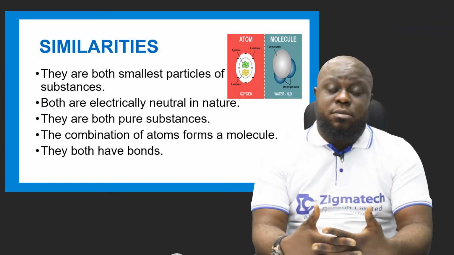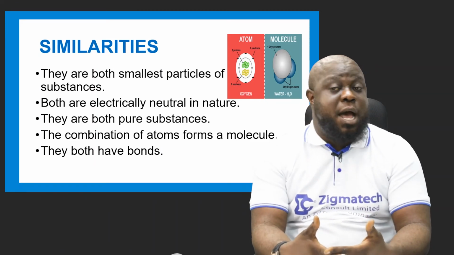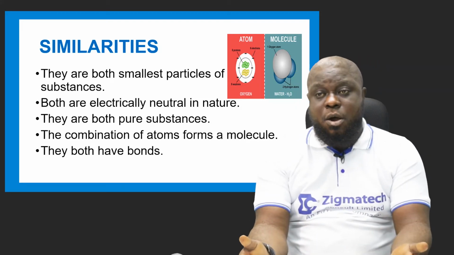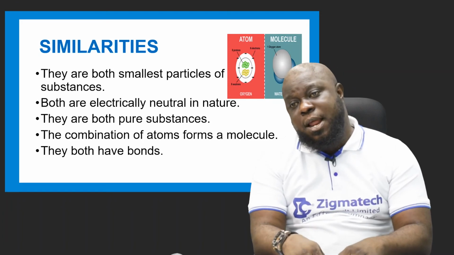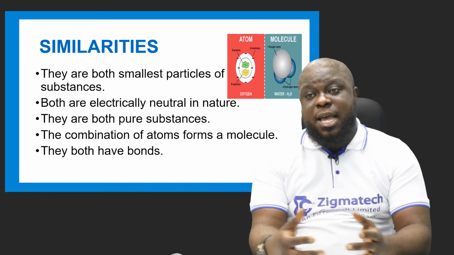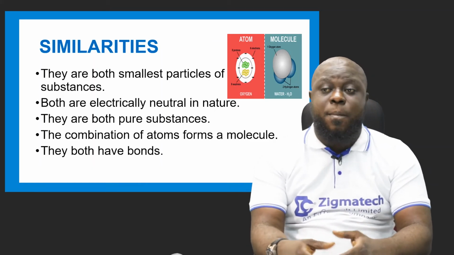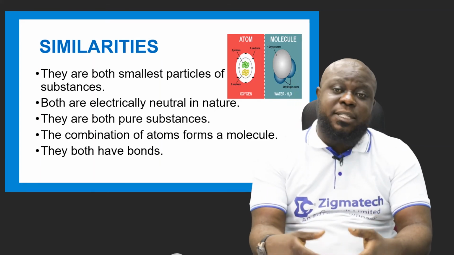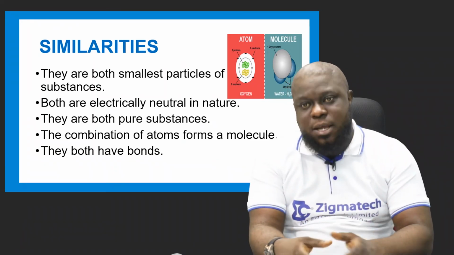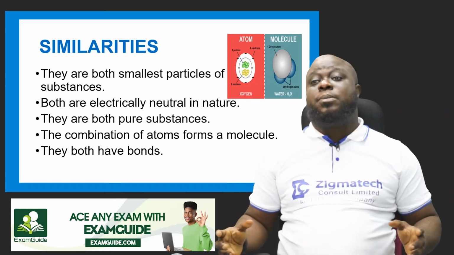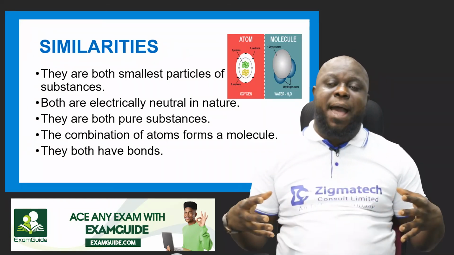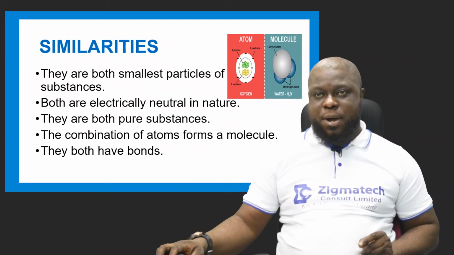Now, they are both pure substances. Yes. The molecules in a compound are pure substances, because we know that the two types of pure substances we have are elements and compounds. And the atom is still a smaller particle of an element, which is a pure substance too. The combination of atoms forms a molecule. Yes, atoms and molecules are the same. Why? Because the atoms form the molecules. Your brothers and sisters that your father gave birth to are the same, because the DNA runs in your veins. Now, they both have bonds. Yes, atoms have nuclear bonds that bind the protons and the nucleus together. Molecules have bonds that bind two elements together to form a compound.